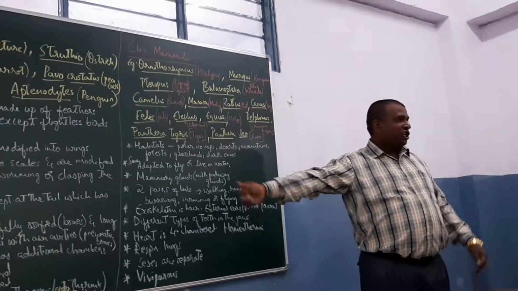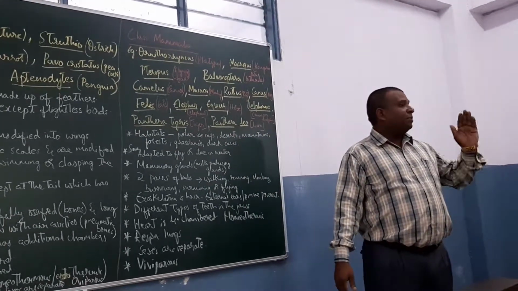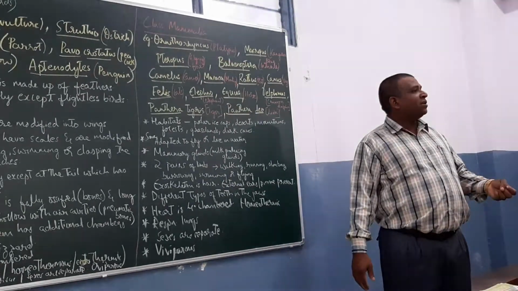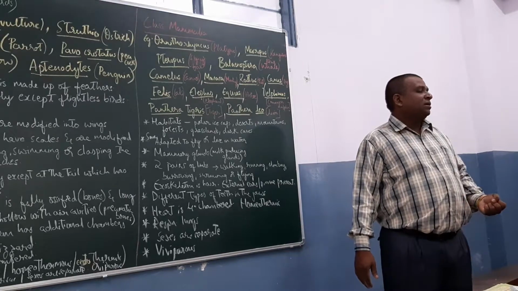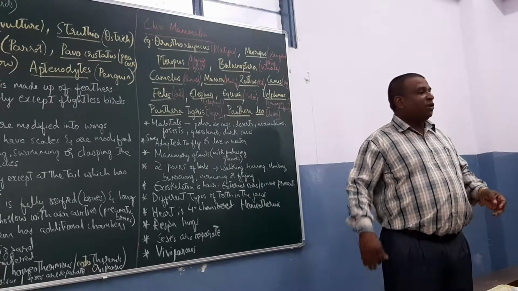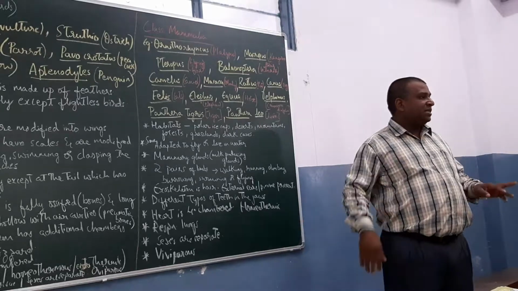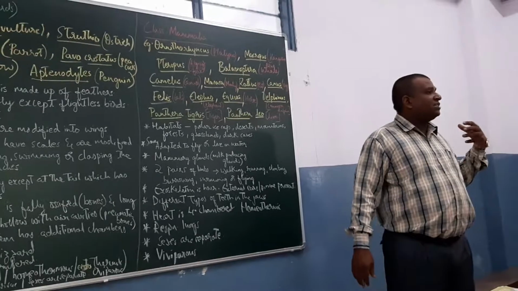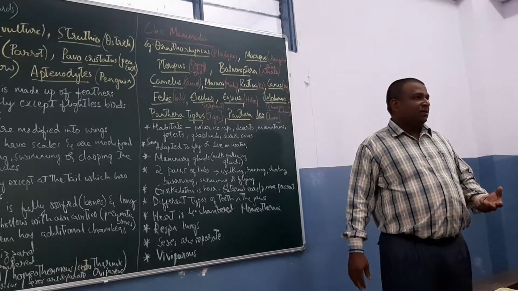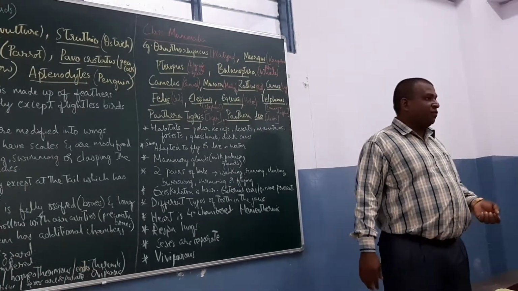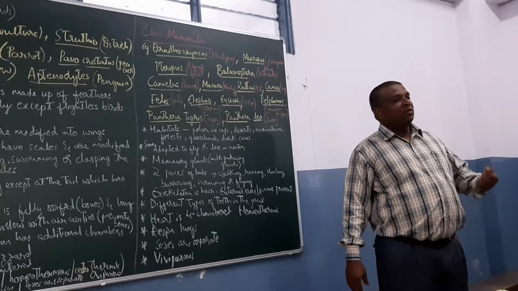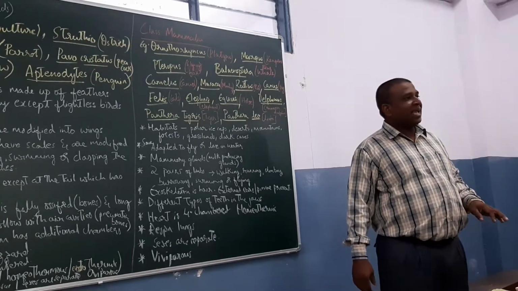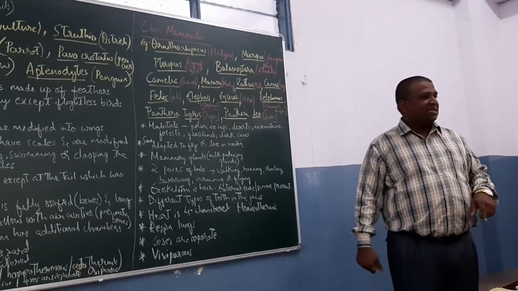Camelus. See, camel, the ship of the desert. It is adapted for the desert conditions, desert storms. Its entire body, it can go without water or food for weeks together because they have humps, camels. The hump camels are like one-hump camels, two-hump camels. The fats are stored in the humps, and that helps them as a reserve food storage in times of lack of food. So they are adapted for this desert type of conditions, camels. They are also mammals, Camelus.